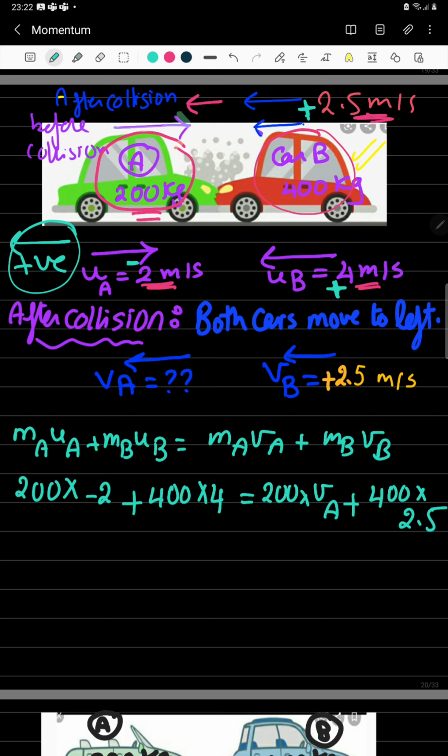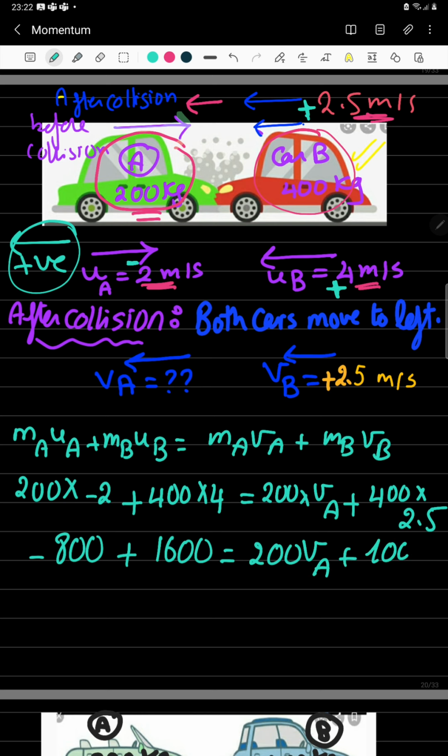The physics part is over. Negative 800 plus 1600 equal 200 VA plus 1000. Here I have to subtract this. So 800 equal 200 V plus 1000.